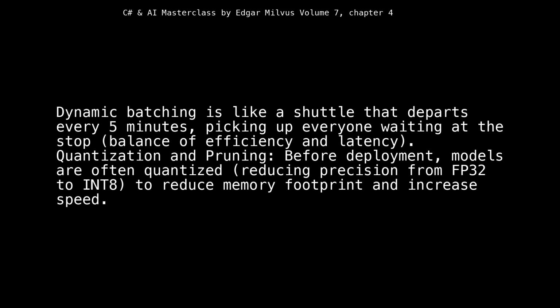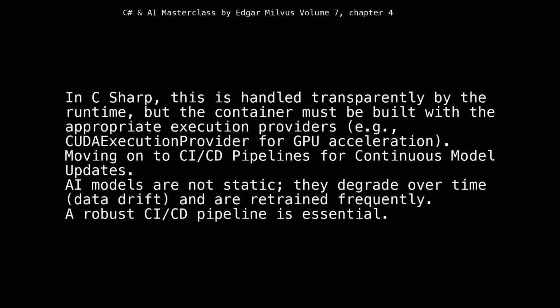Quantization and pruning. Before deployment, models are often quantized, reducing precision from FP32 to INT8, to reduce memory footprint and increase speed. In C#, this is handled transparently by the runtime, but the container must be built with the appropriate execution providers, e.g., the CUDA execution provider for GPU acceleration.